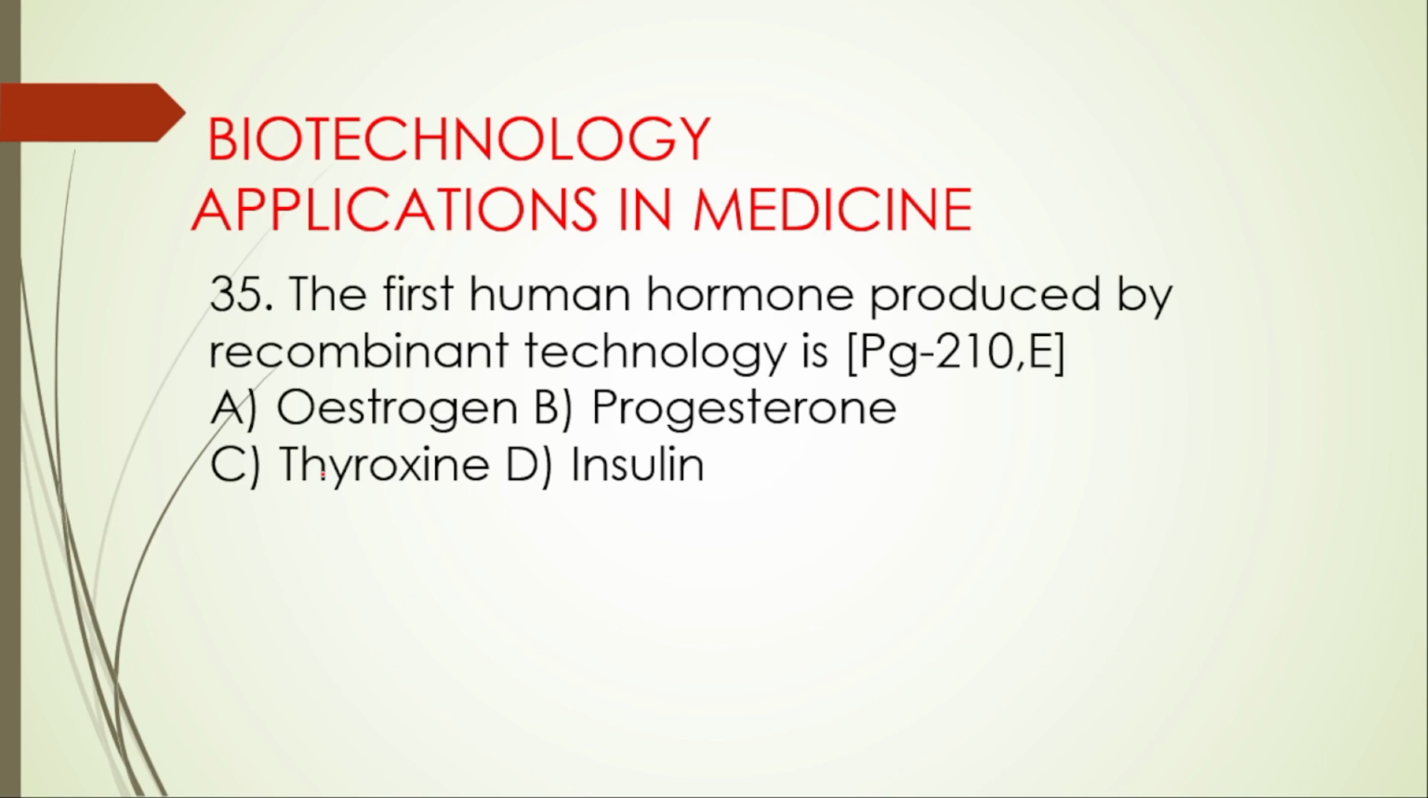35th question from Biotechnology Applications in Medicine. The first human hormone produced by recombinant technology is estrogen, progesterone, thyroxine, insulin. Right option is option D, insulin.